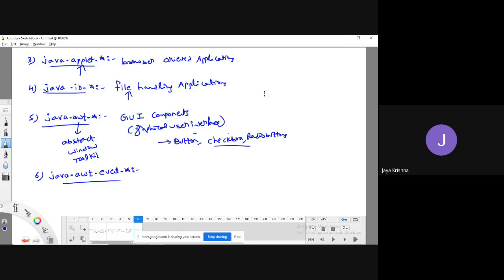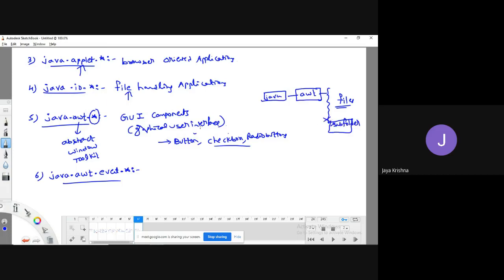Observe here: the Java folder is there. In that Java folder, there is a folder called awt. In that, it is going to import all the files, except the subfolder.